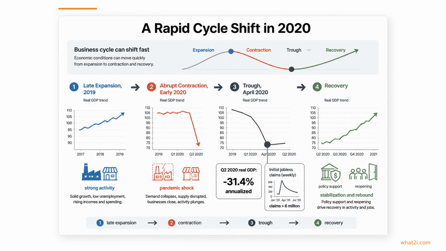The pandemic was a vivid example of how fast a cycle can turn. What looked like a late-stage expansion in 2019 became an abrupt contraction in early 2020, and then policy support plus reopening helped drive a rapid recovery after the trough in April.